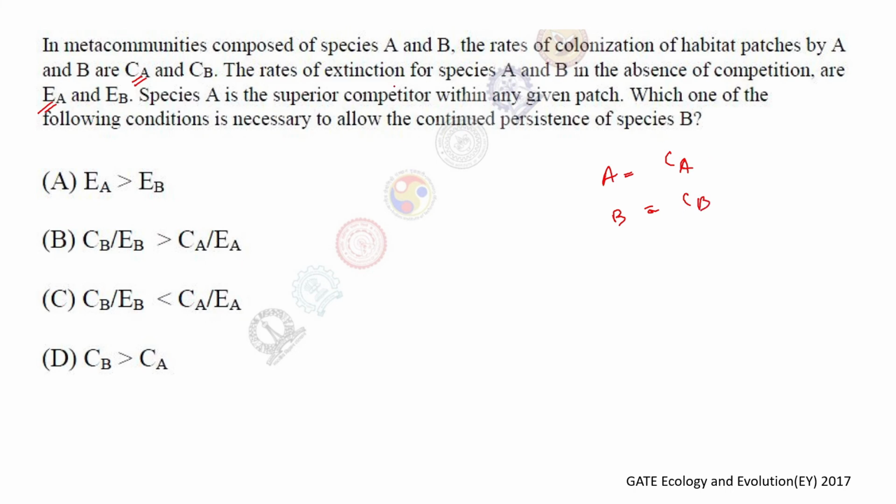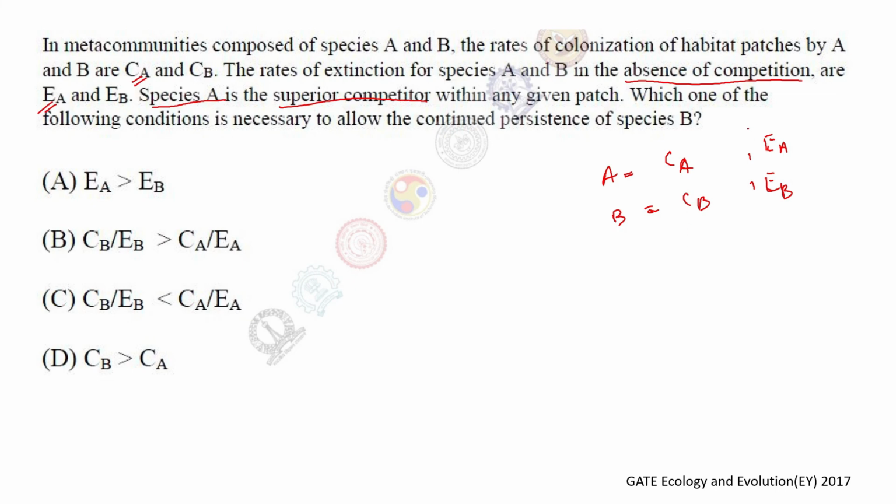Now the rate of extinction in the absence of competition is EA and EB. But the condition is that species A is a superior competitor and has more chances of competing.